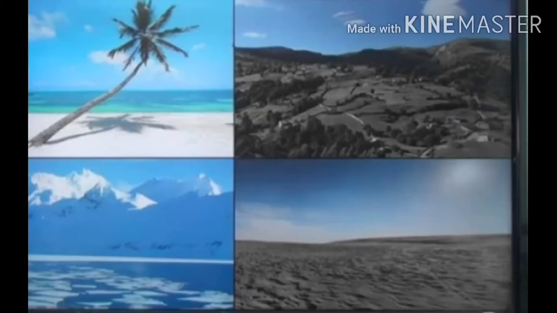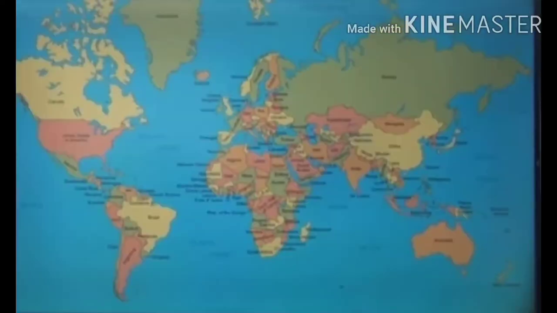Well, to identify which place may have what type of temperature, it is very important that we understand where these places are located on our earth. So let's see some of the countries which have similar type of temperature. Here we have the entire world map, and on this map we can see all the major countries of the world.